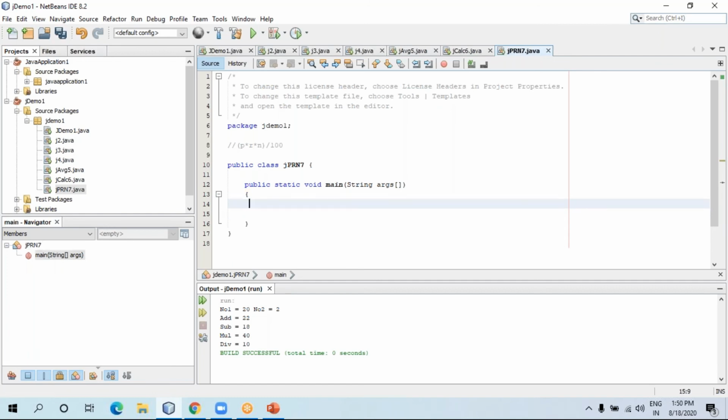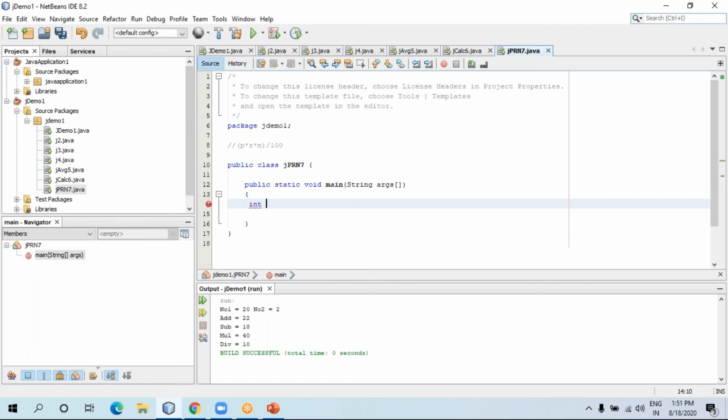Now let's declare variables. In this program, how many variables do we need? First for P, second for R, third for N. We can write 100 directly, so there is no need to store 100 inside any variable. And we need to find interest, so I'm going to take one variable named interest or I, anything. So let's start coding over here.